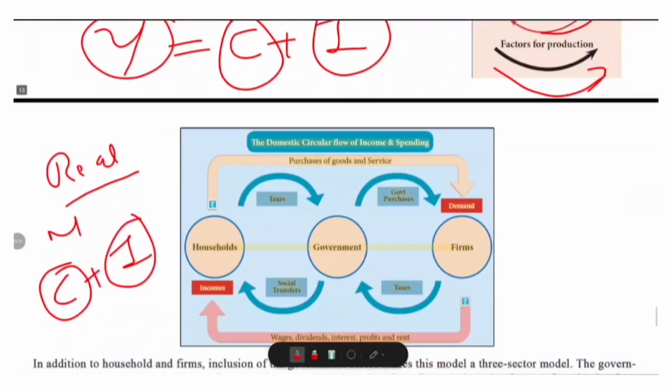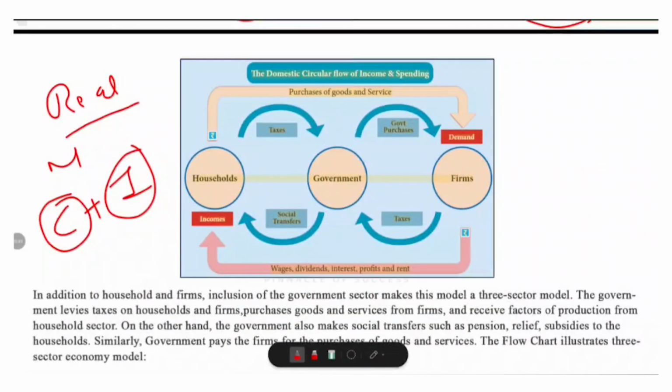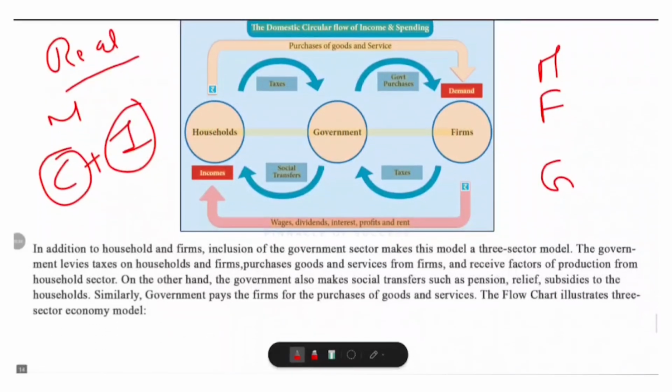Now, imagine the same two-sector economy we discussed before, but with one more player, the government. So the three sectors are households, firms, and government. What does the government do? The government plays two main roles. They take money out of households and firms through taxes. That means the government collects taxes from households, that is income tax, and from firms, that is corporate tax. So households to government, it is taxes, and from firms to government, these are also taxes.